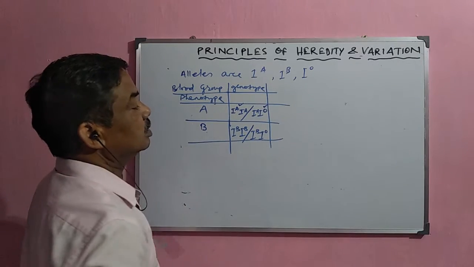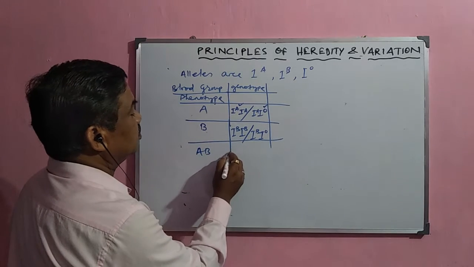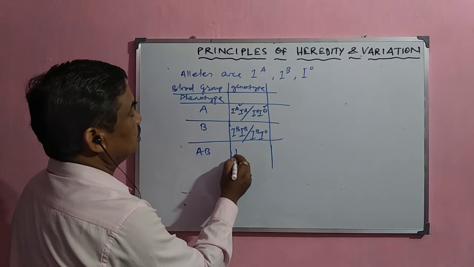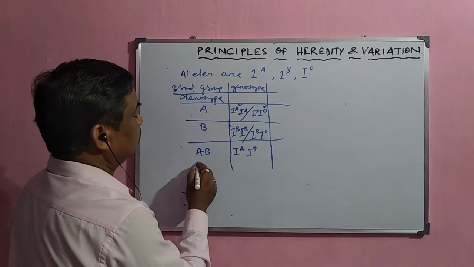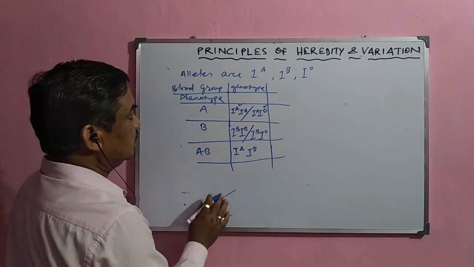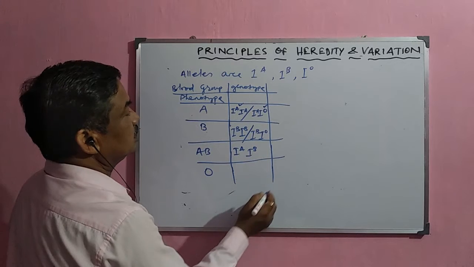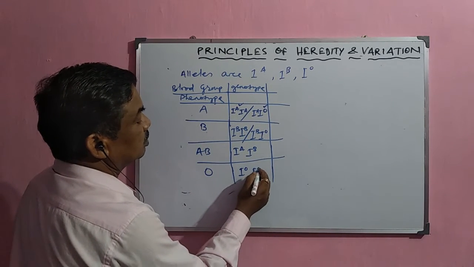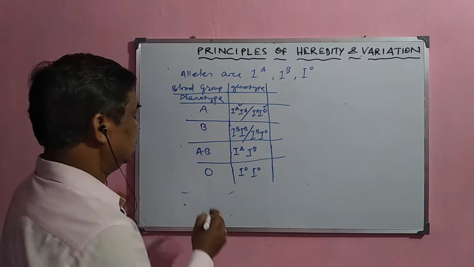This is the second genotype. Now the third one: if the blood group is AB, then the genotype is IA IB. These two alleles will form AB. And in the case of O blood group, the genotype is IO IO, so there is no A or B allele here.